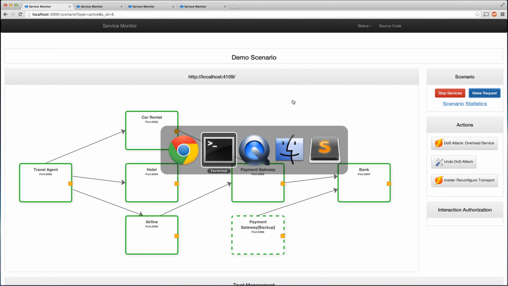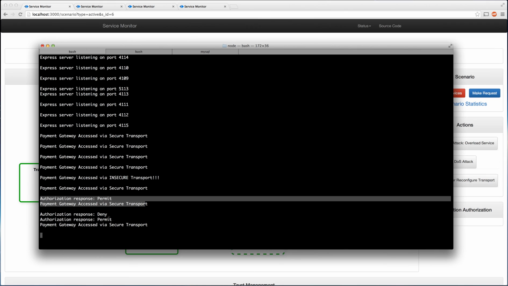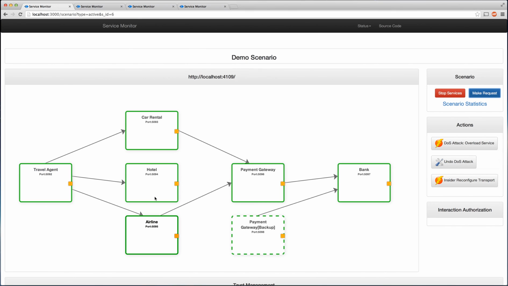Okay, and we go to our console, we go to our output and see that the authorization response is permit for the first request, the second request was a deny and the third request was a permit. And we can see that the connection from hotel to payment gateway was broken.